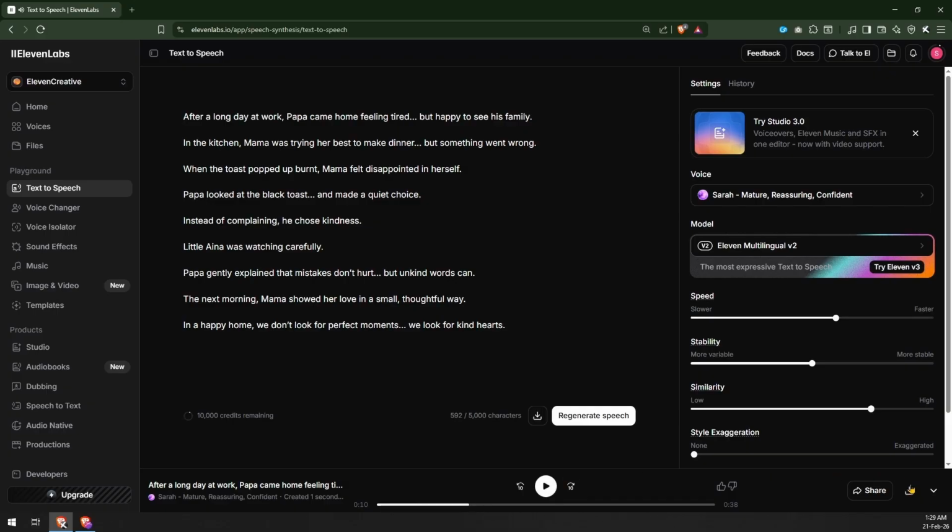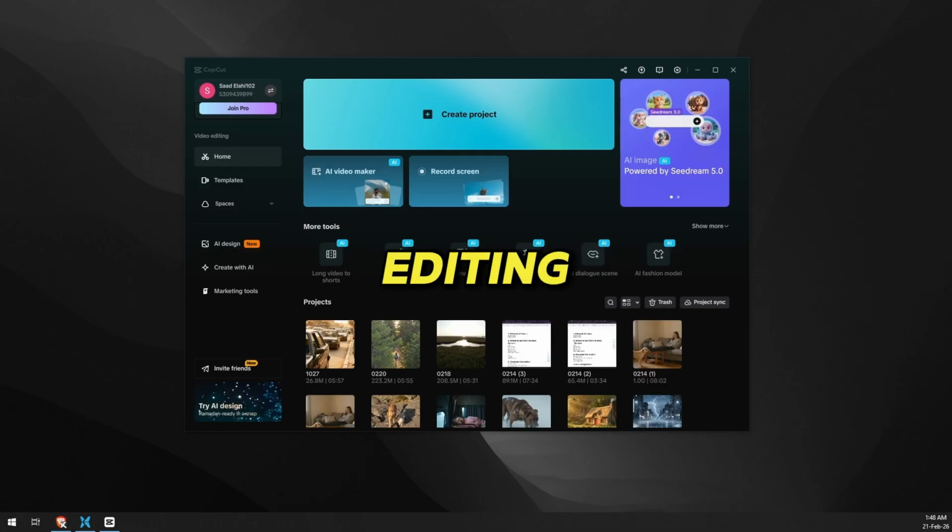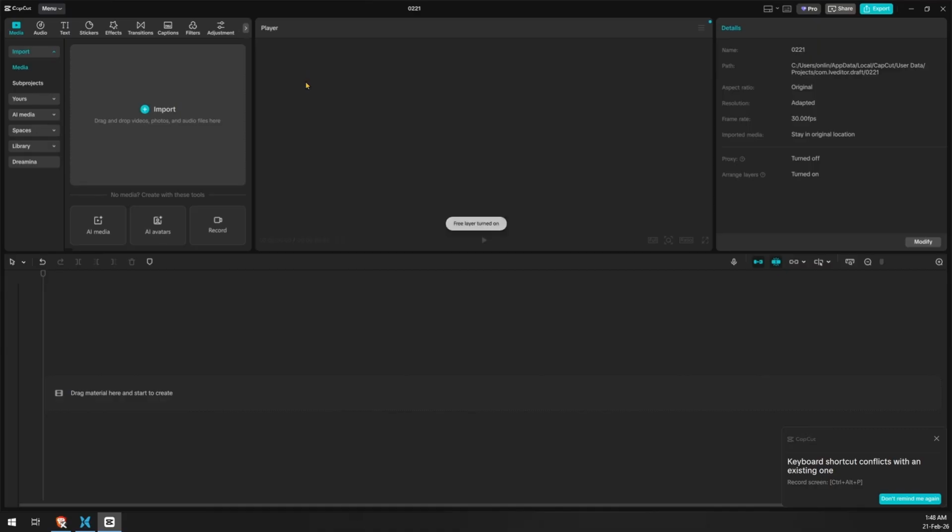Once you're satisfied, download the audio file. Edit everything together. Open your editing software. CapCut works great for this.